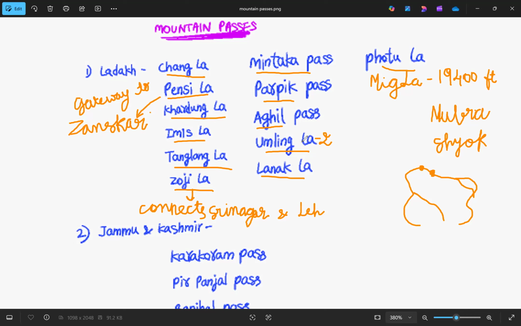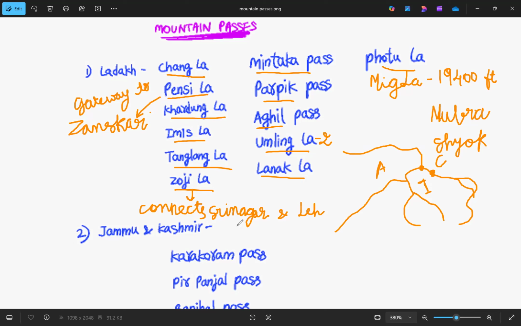The next one is Mintaka Pass. Why? Because it is the tri-junction of the India, China, and Afghanistan borders. From here, Afghanistan starts. Here we have Pakistan, this is Afghanistan, here we have China, and this is India. Then we have Aghil Pass. And then Lanakla, which is in the disputed Aksai Chin area. So these are the important passes of Ladakh.